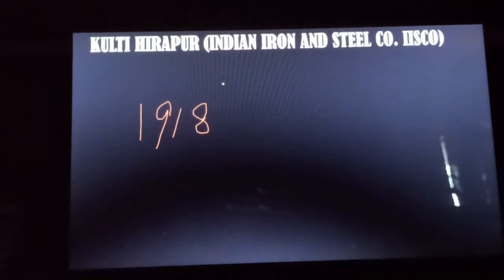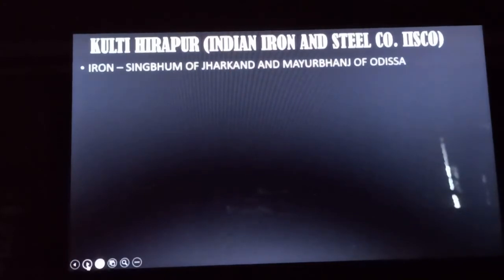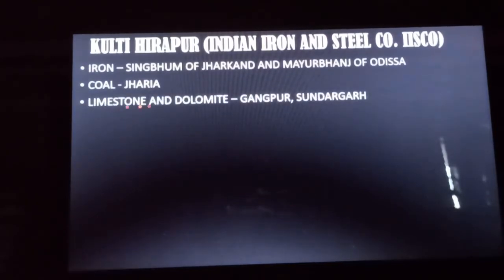Okay, so let us see the reasons for the development of this Kulti, Hirapur and Burnpur industry. The first thing that is required for any iron and steel industry is the iron. So it gets its iron from Singhbhum of Jharkhand and Mayurbhanj of Orissa. Next is the coal. It gets its coal from the Jharia mine of Jharkhand. Next, the limestone and the dolomite. It is getting it from the Gangpur and Sundargarh region of Orissa.